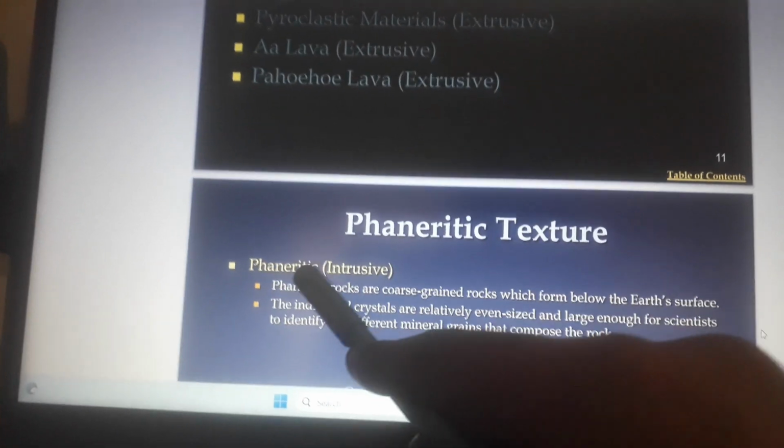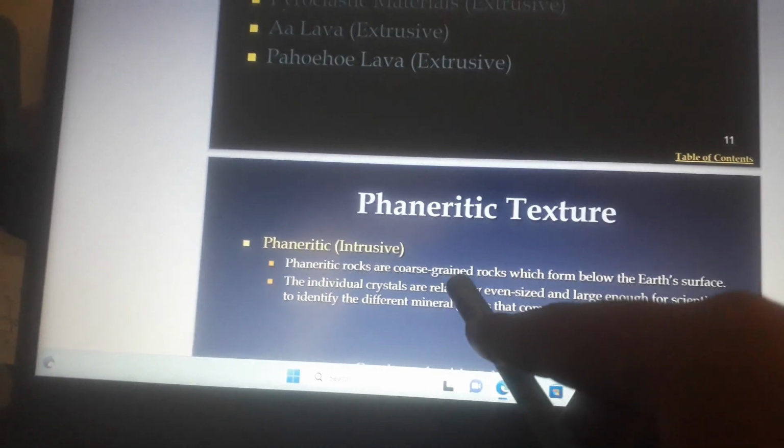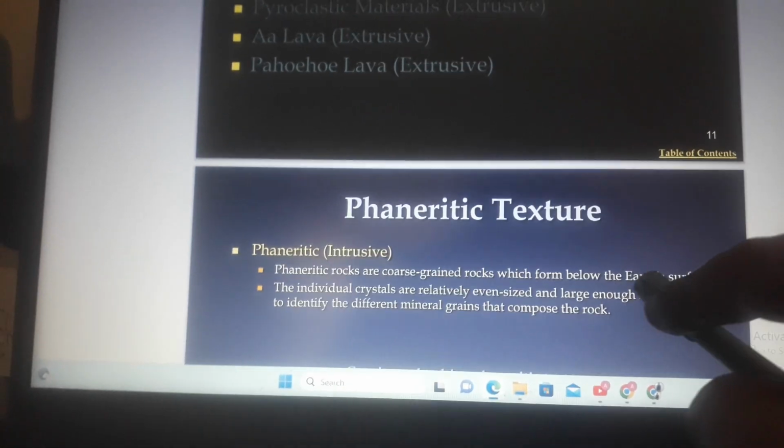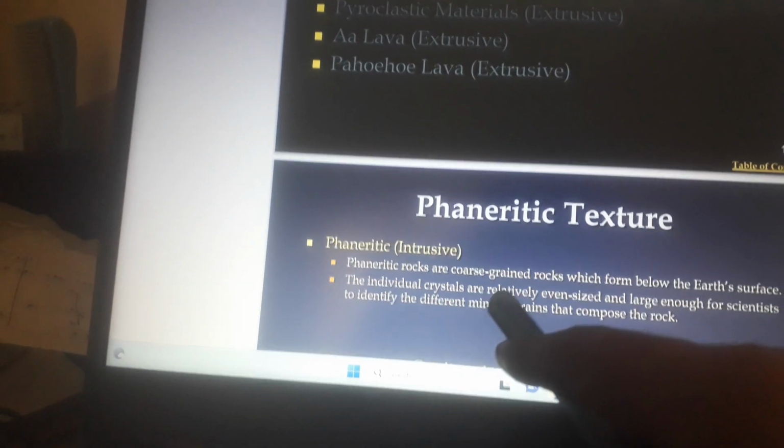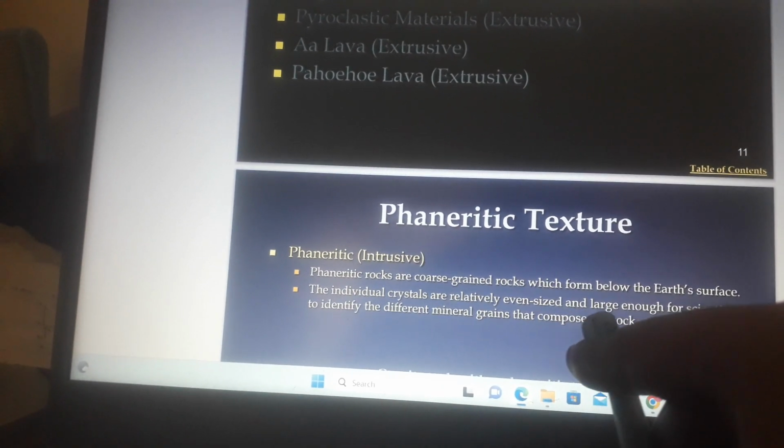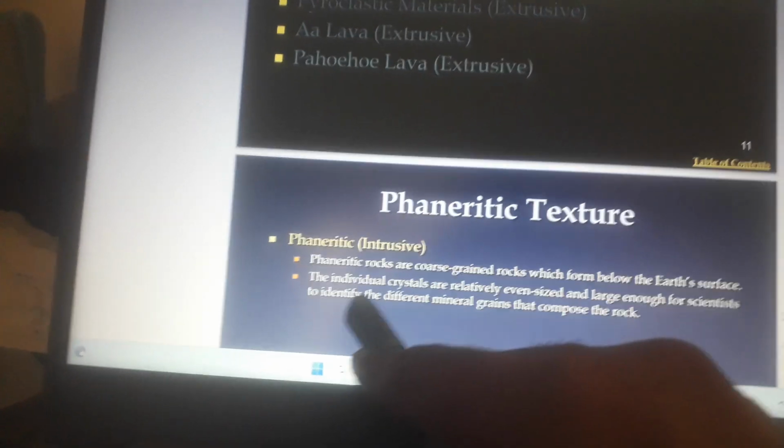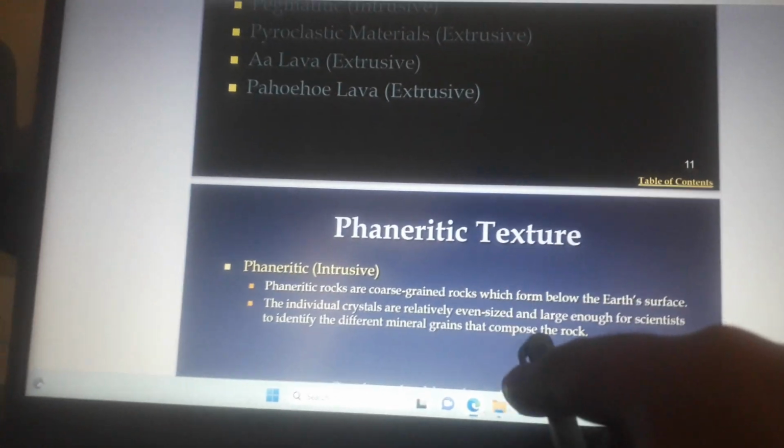Phaneritic texture: phaneritic intrusive. Phaneritic rocks are coarse-grained rocks which form below the Earth's surface. The individual crystals are relatively even-sized and large enough for scientists to identify the different mineral grains that compose the rock.